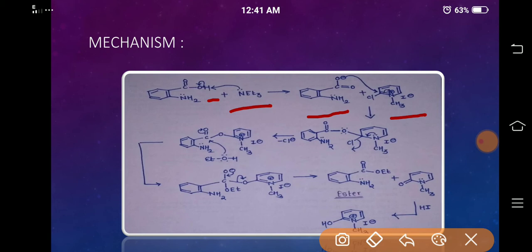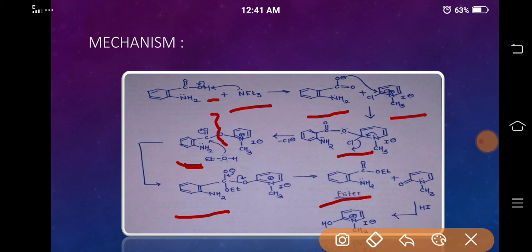Then, followed by removal of the chloride ion, this compound is formed, which can be attacked by the alcohol, hence removal of the acyl cleavage. It involves acyl cleavage, hence formation of an ester as the product takes place.